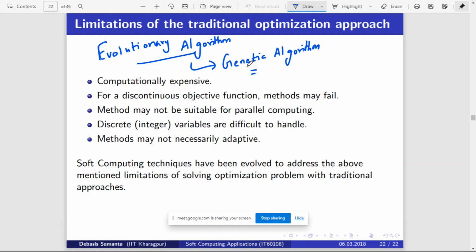So could someone brief what is genetic algorithm and why we are discussing this? Yes, Akila. What type of optimization problem? I mean, why do we not use the traditional optimization approach?